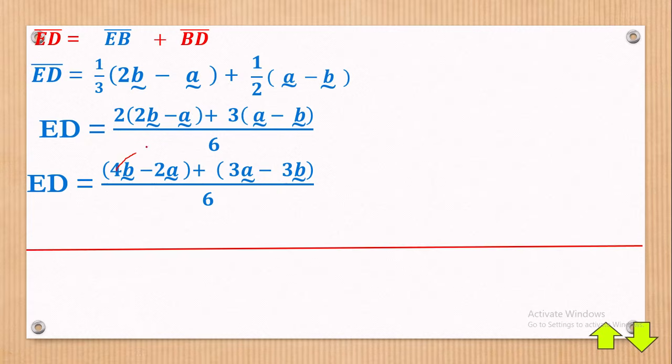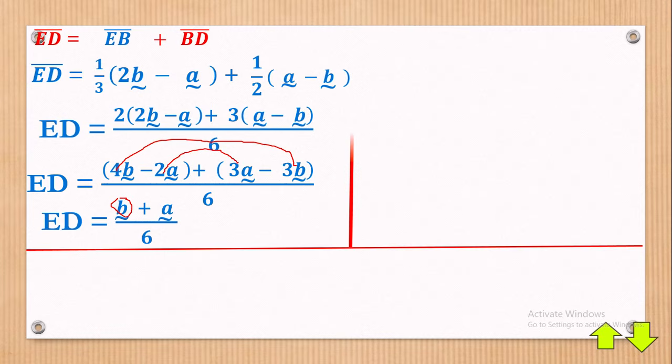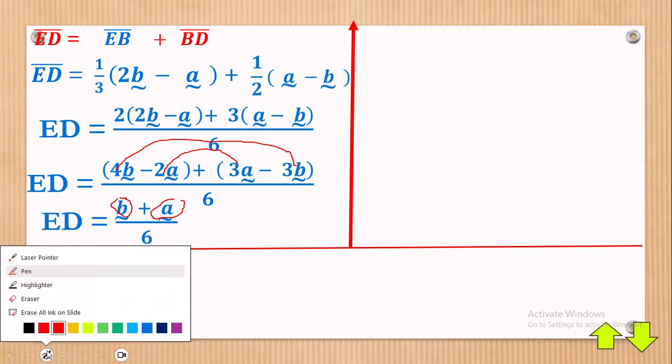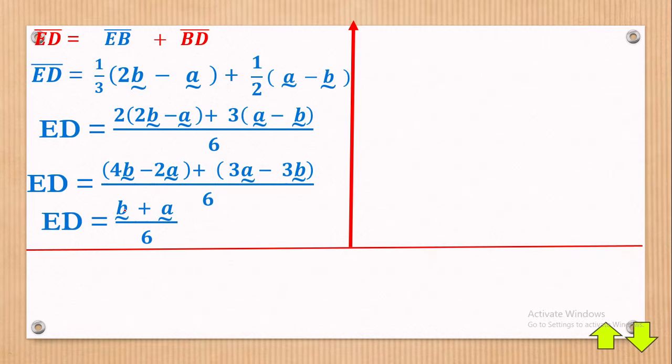You realize that the 4b will add to this. 4b plus that, what will it give us? 4b minus 3b will give us b. Then negative 2a plus 3a will give us positive a. Then we have that ED is the same as vector (b plus a) over 6.